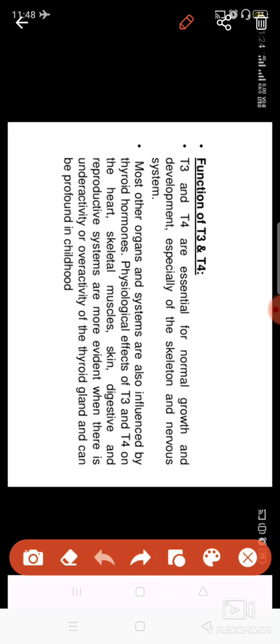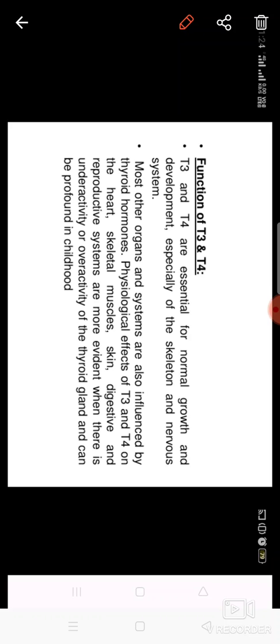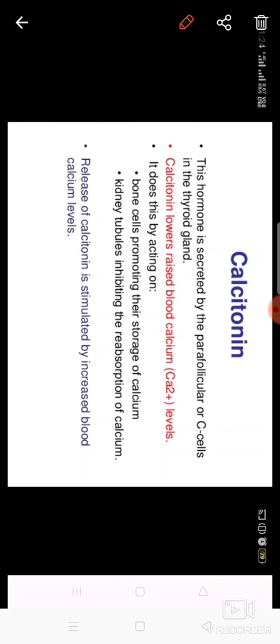So basically, if the thyroid gland is hyperactive, at that time your weight will start increasing, because this thyroxine is going to function in the growth area. So when there is more growth, more cells will be formed, and your growth will be abnormal at that time. And if it is less, then your body will become lean. So it controls the growth of your body in all the ways, like skeleton, muscular system, nervous system. The growth of all the systems is being controlled by thyroxine.